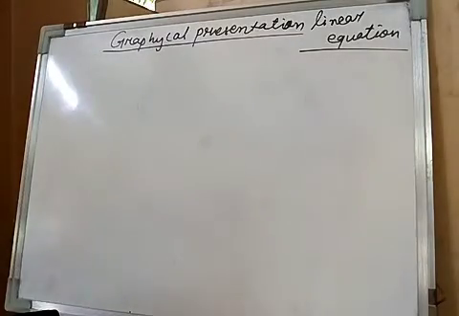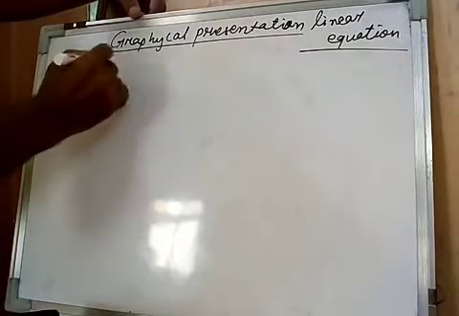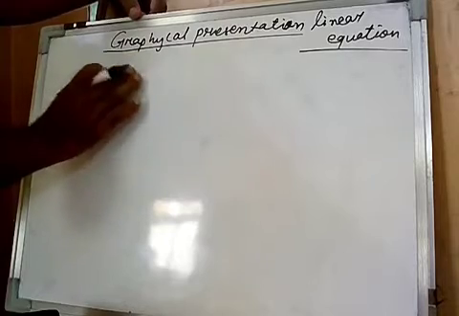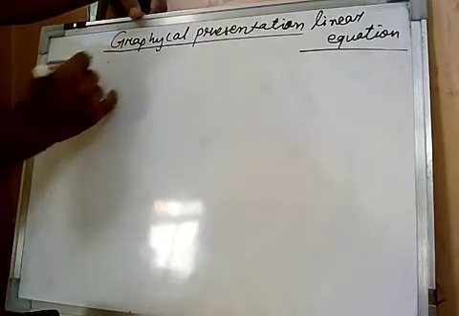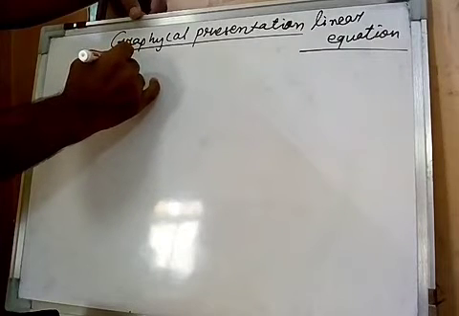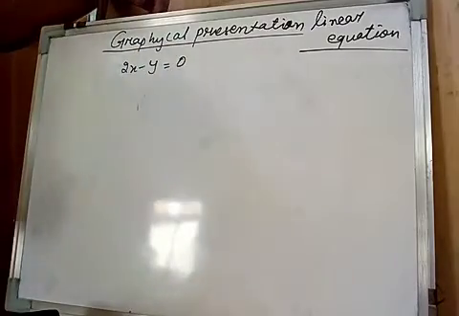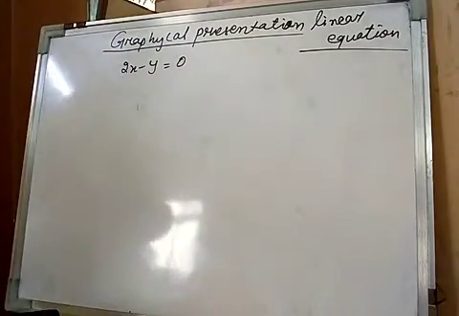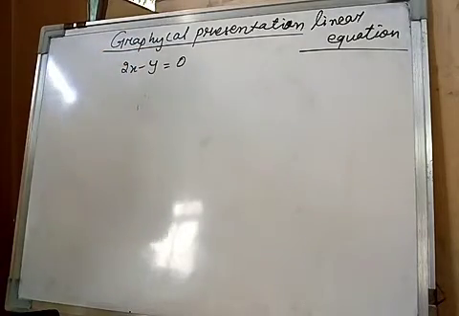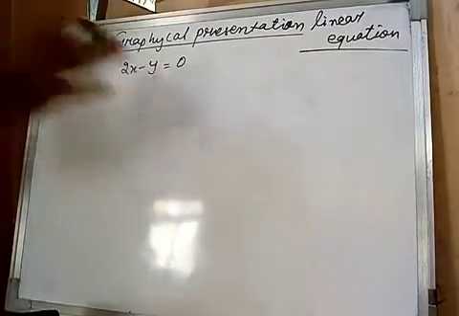Here I am going to teach you the graphical presentation of a linear equation. Let's take one linear equation: 2x minus y equals 0. Here it is a linear equation in two variables, that is x and y, and the power is 1, that is why it is linear. Now I am going to put this presentation on the graph.